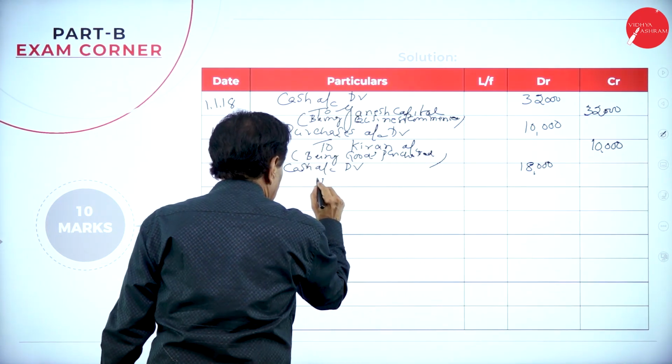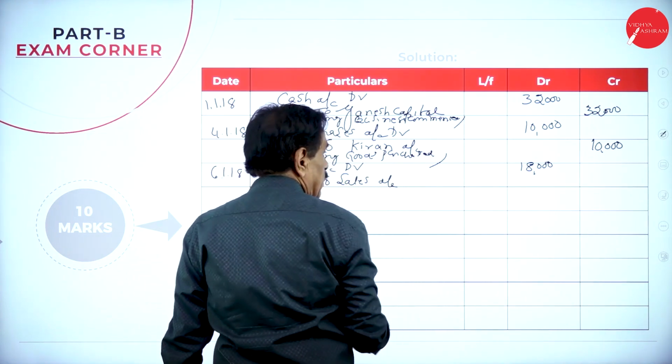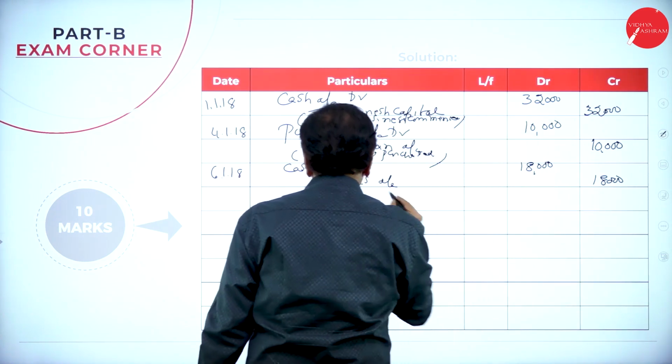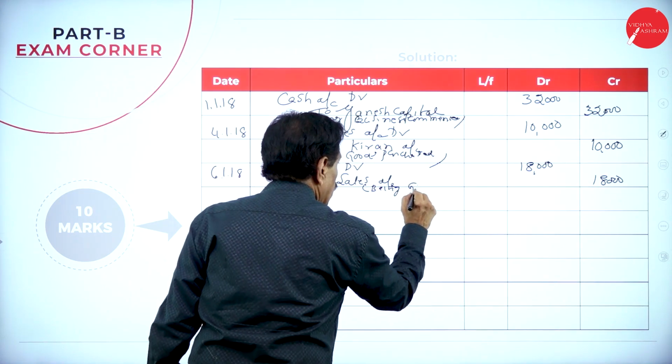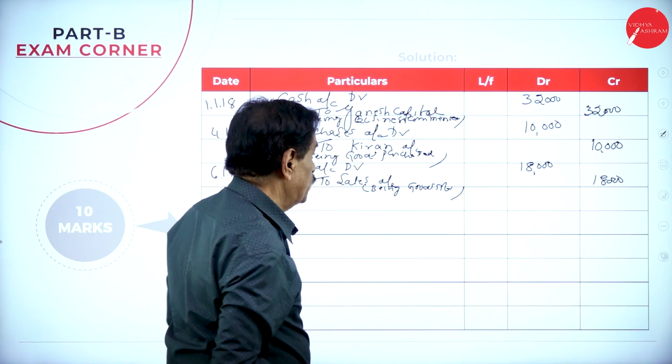To sales account, 18,000. Being goods sold. So 6th is over.